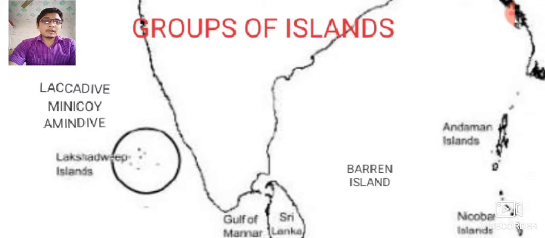When we talk about the Andaman and Nicobar group of islands, the northern part is called the Andaman Islands, and the southern part is called the Nicobar group of islands. In total, there are more than 500 islands in the Andaman and Nicobar group, and most of them are uninhabited. And one point to be noted is Barren Island. Barren Island is the only active volcano of India, which is in the Andaman and Nicobar group of islands.